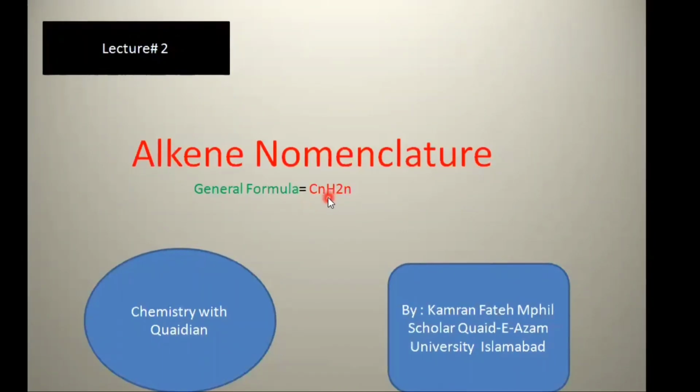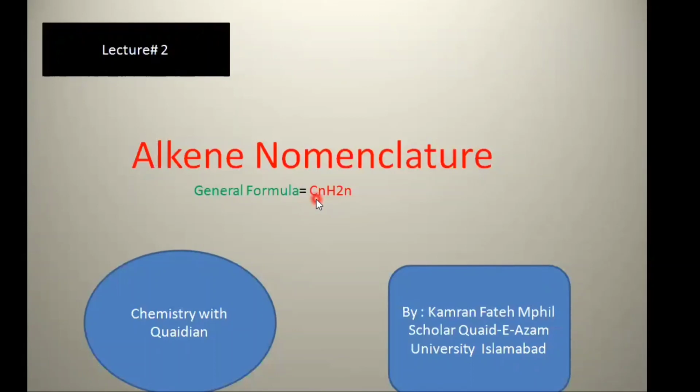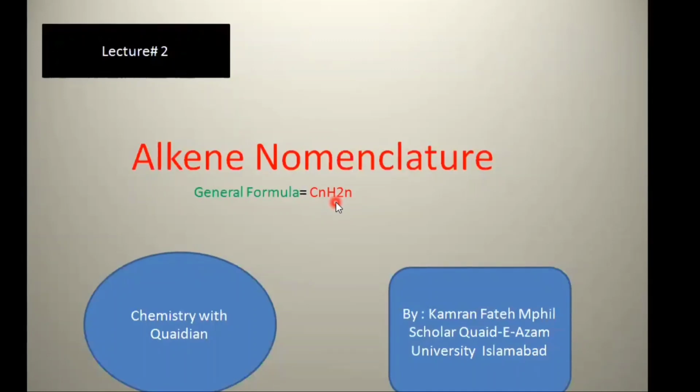When the value of n is 2, the value of hydrogen becomes 4. The structure which is formed is known as ethene. When the value of n is 3, the value of carbon becomes 3 and the value of hydrogen becomes 6. The structure which is formed is known as propene. So the alkenes are unsaturated hydrocarbons.